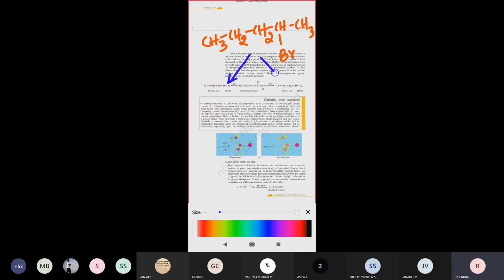There are two cases. The carbon attached to the halogen, here bromine, we call the alpha position. How many carbon atoms are at the beta position? There are two. The CH3 is also a beta position. The carbon adjacent to the alpha carbon is always what we call the beta position.